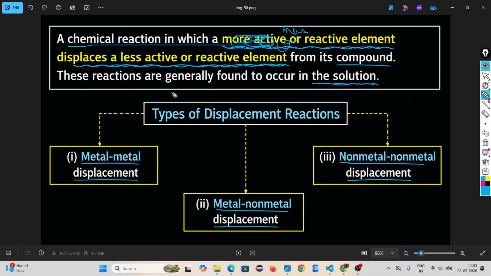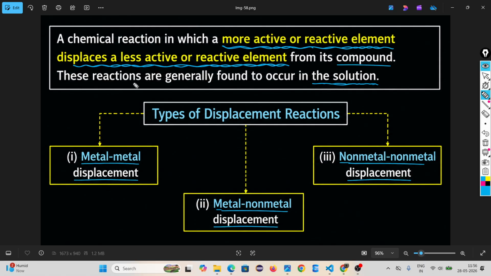So this is called a displacement reaction. Generally this happens in solution. Solution means water. Here three types are there: one is metal-metal displacement, another is metal non-metal displacement, and another one is non-metal non-metal displacement.